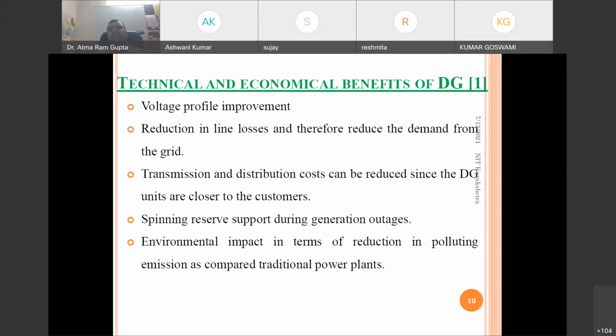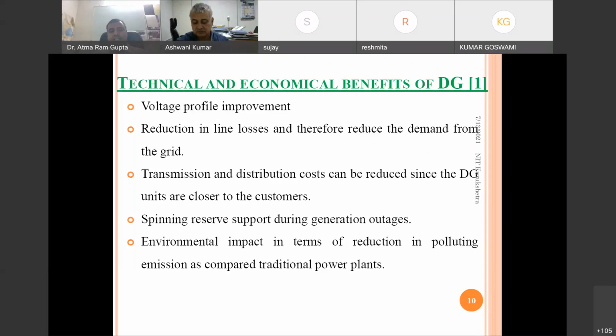What are the technical and economic advantages of distributed generation if we allocate it into the network? The first advantage will be voltage profile improvement, but as we have seen yesterday, it will depend on where we are allocating the DG. Otherwise, instead of improving the voltage profile, it will diminish it. There will be a poor voltage profile as the result of allocating DG also. So we need to allocate it properly.